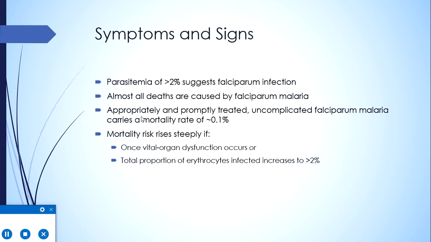Appropriately and promptly treated uncomplicated Falciparum malaria carries a mortality above 0.1%, but if certain complications develop, for example, patients develop vital organ dysfunction or the total parasitemia reaches more than 2%, then the mortality risk rises steeply, and even with treatment, the prognosis becomes poorer.